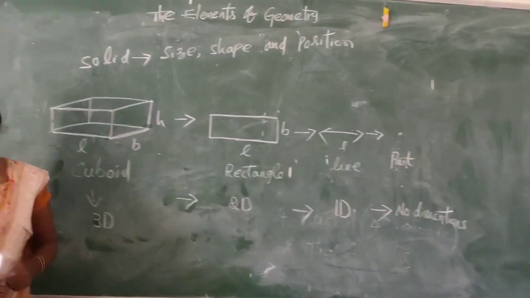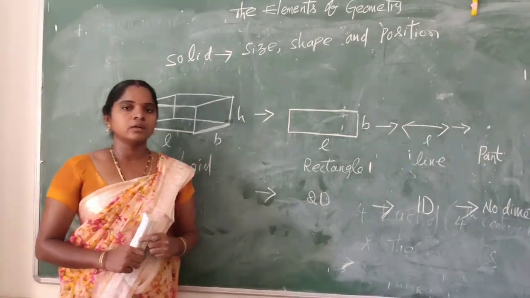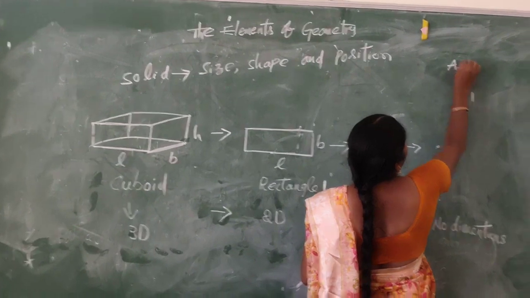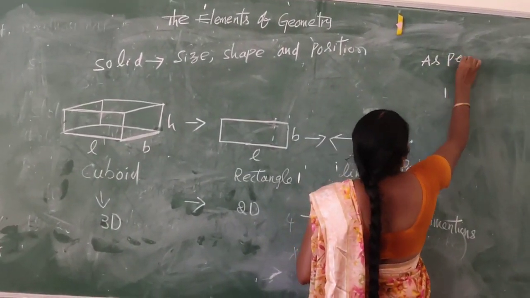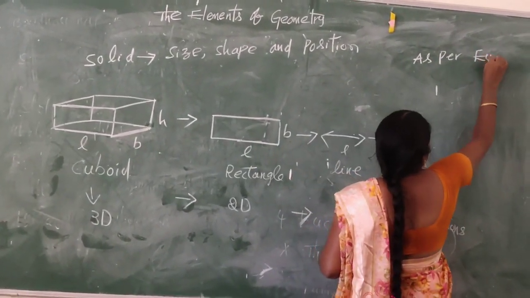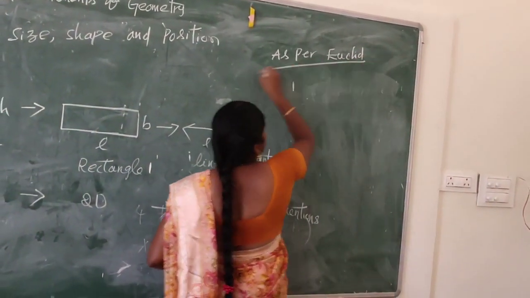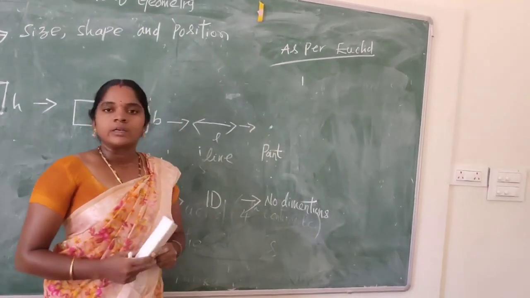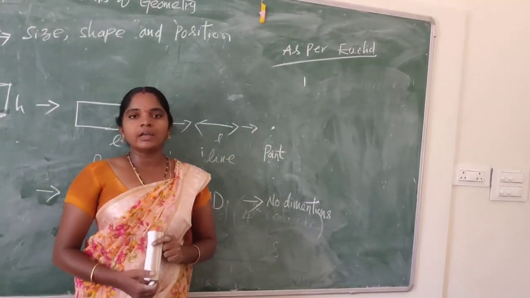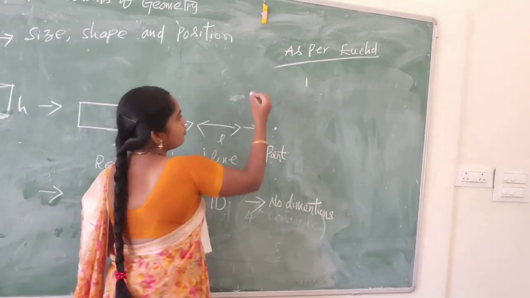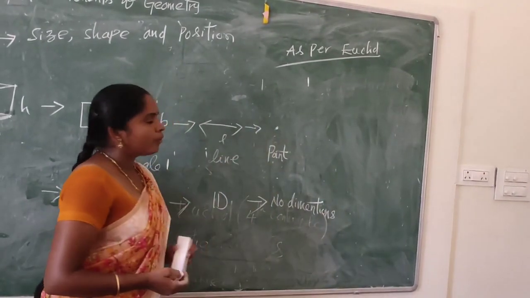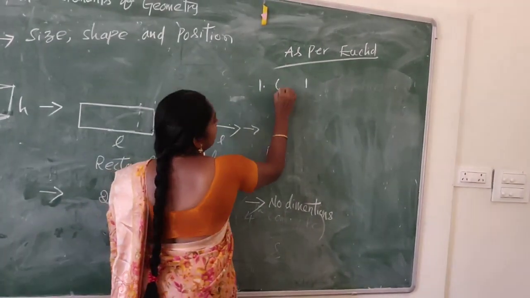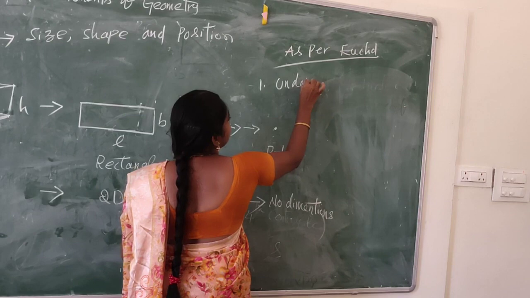As per Euclid, divide defined terms and undefined terms. So first one, what is undefined term?